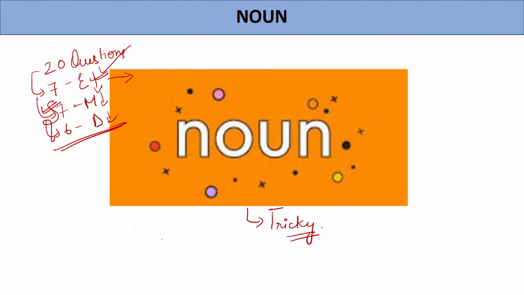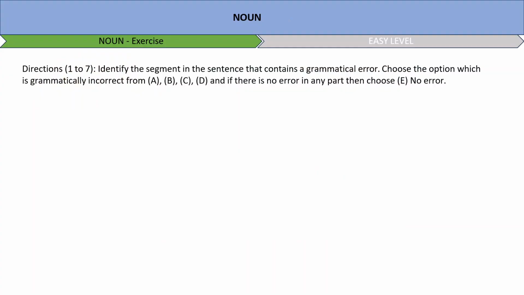You don't know the mindset of the examiner who is going to set the paper, how they are going to set the paper. So always be prepared and be ready for the worst, right? So we'll solve 3 levels, and those 3 levels will consist of 7 questions easy, 7 medium, and 6 difficult. Okay, so let's get started and see what questions and directions we have today.